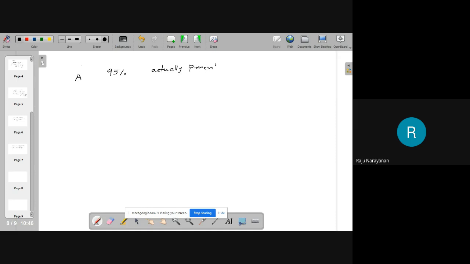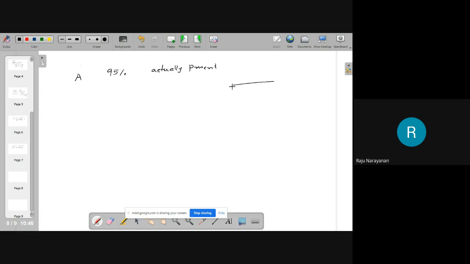Because the tests are devised by human beings, the equipment is devised by human beings, the chemicals are mixed by human beings, naturally errors are possible. Therefore, if the virus is present in a body, the test will say that the virus is present in 95% of the cases.